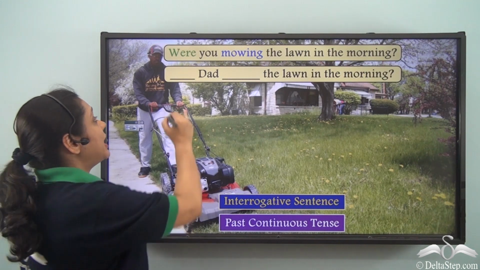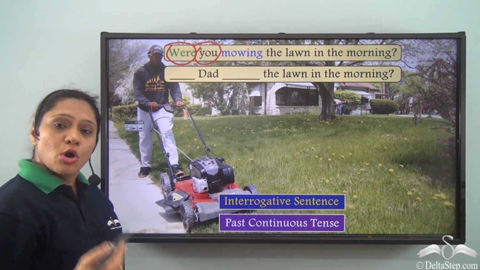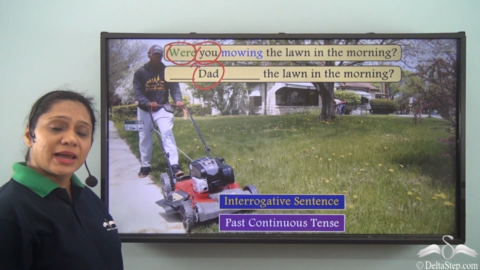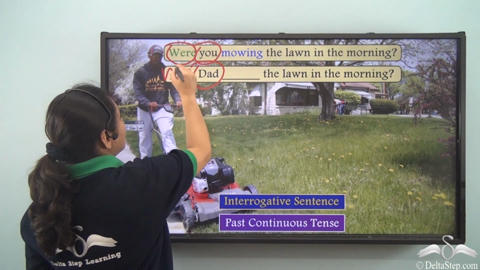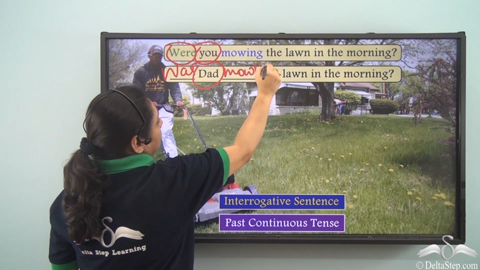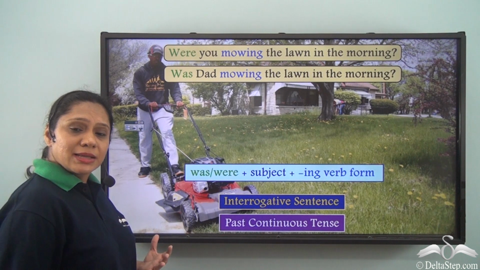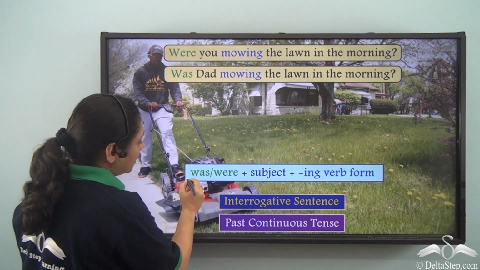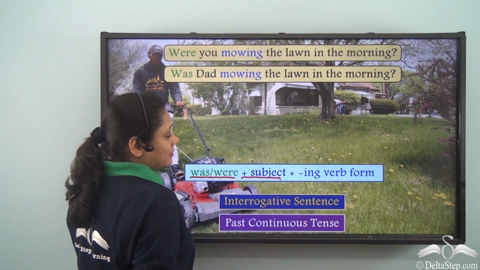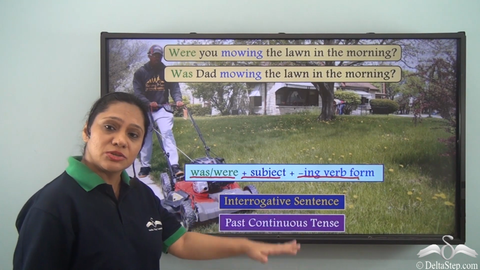Now here we have used were because our subject is you. What if the subject is changed to dad? Then how will we write the sentence? Then we will write, was dad mowing the lawn in the morning? So we can say that the sentence form is was or were followed by the subject and then the ing verb form to portray the past continuous tense.